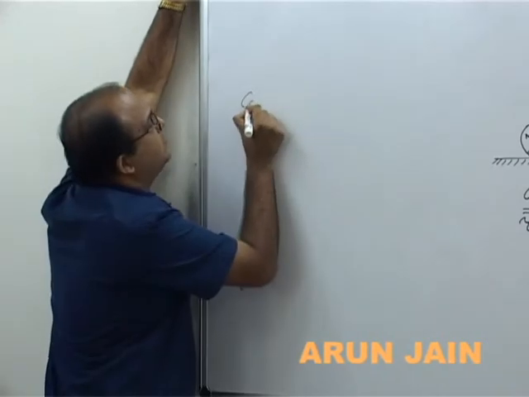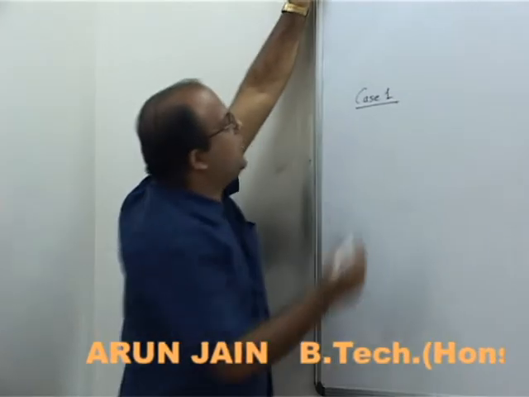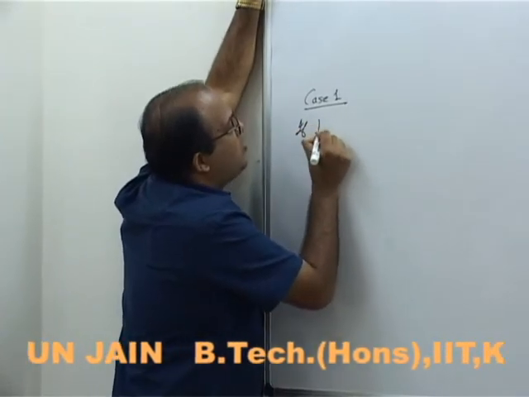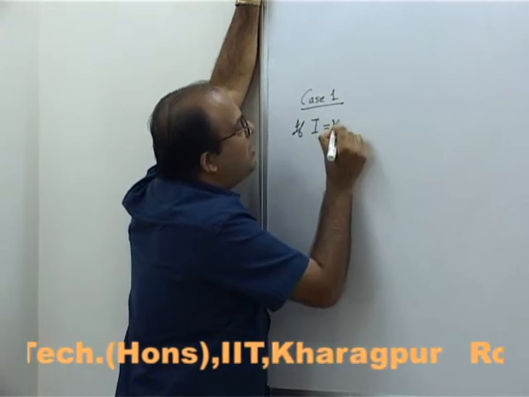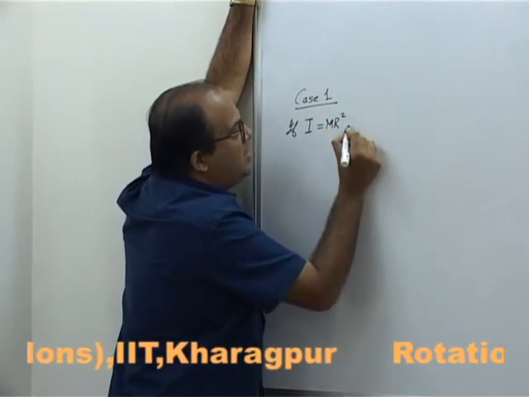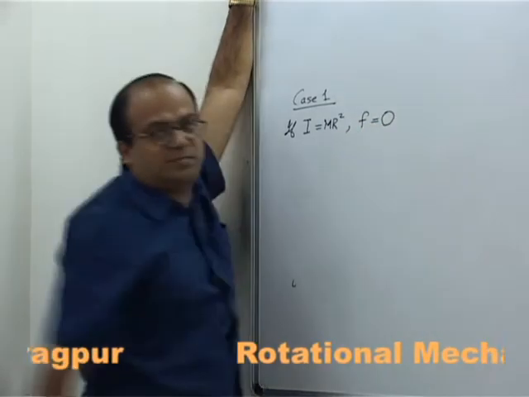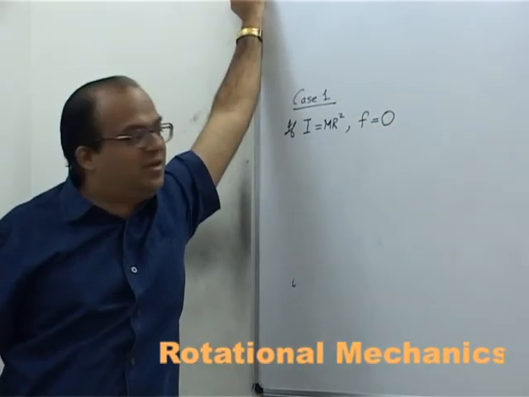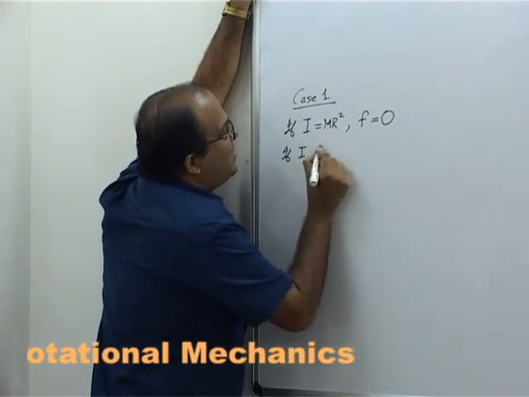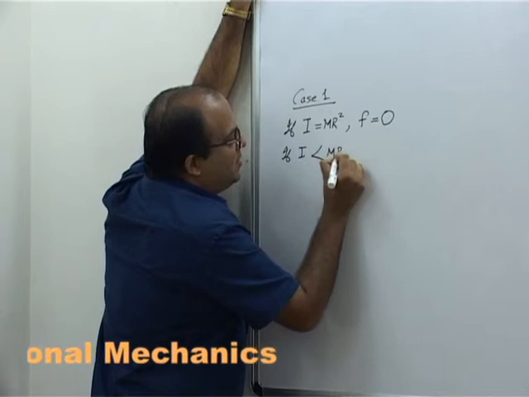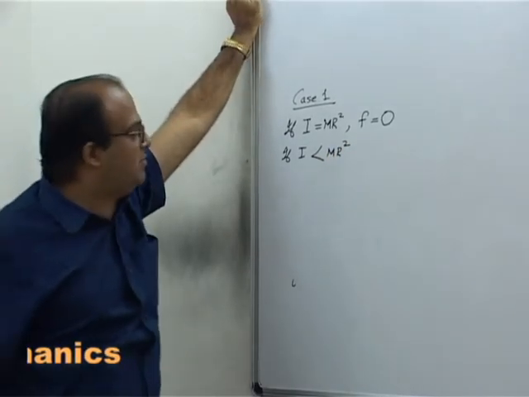Case 1. If I, about an axis passing through the center of mass, is equal to mR squared, then friction is not required to maintain pure rolling. Frictional force will be equal to 0. If I is less than mR squared, then frictional force will be positive.